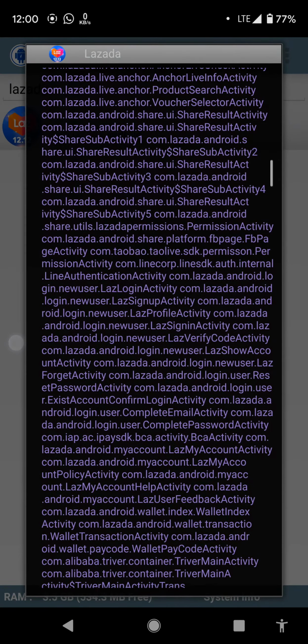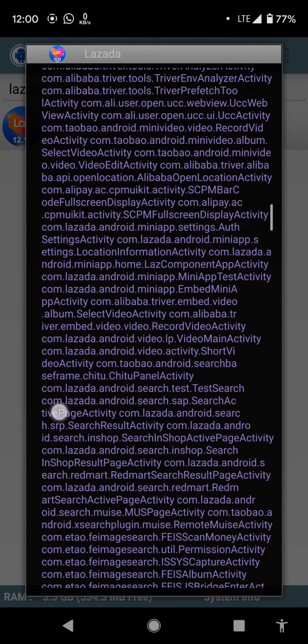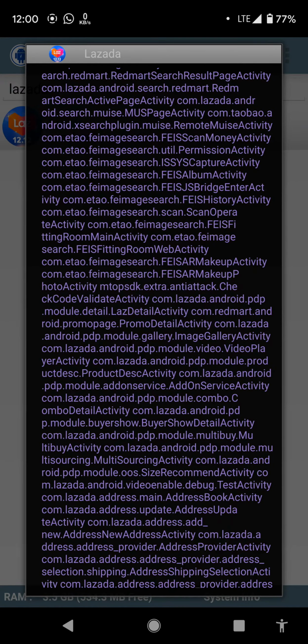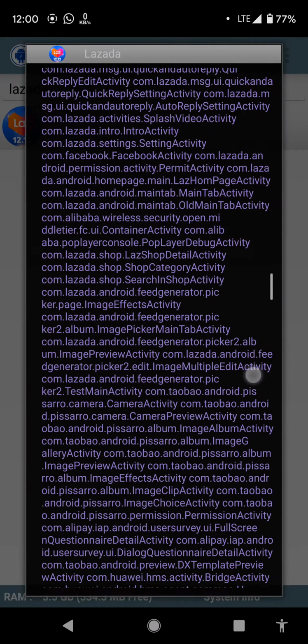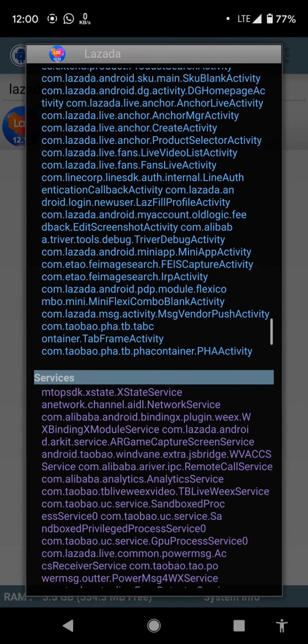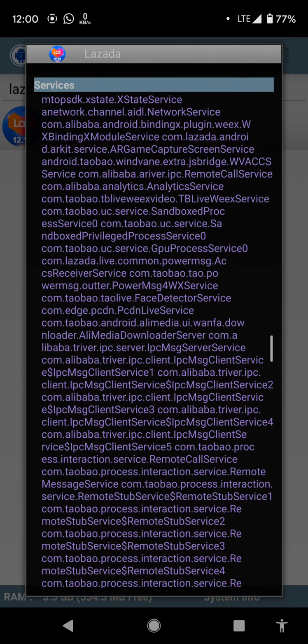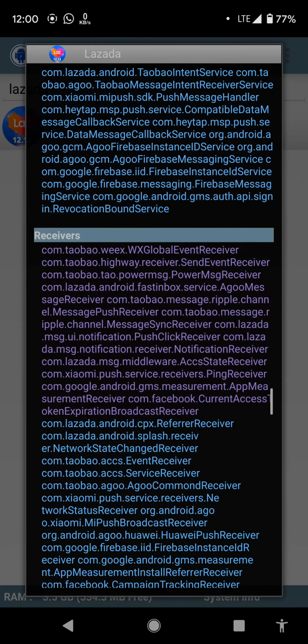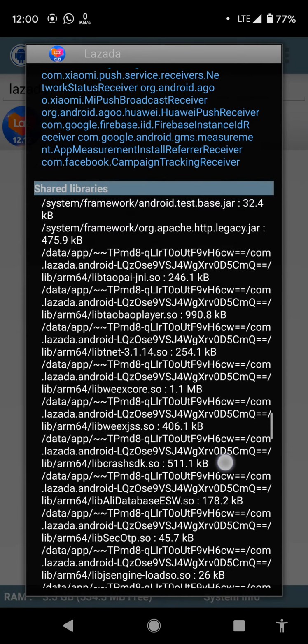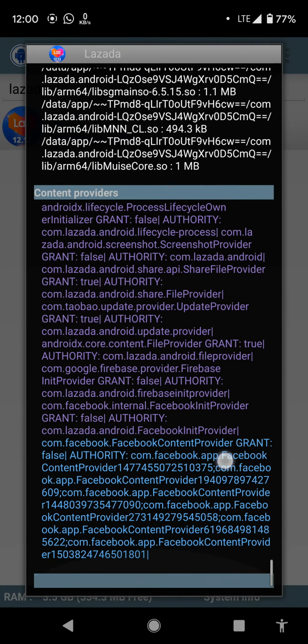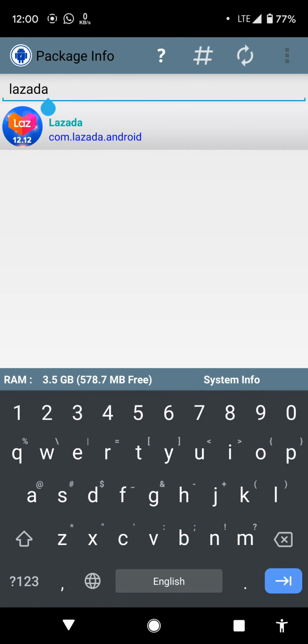Okay, they have the activities. They have a lot of interfaces that they offer to the user, so they have a lot of activities running within the app. They have services, they have a receiver, and also a shared library, and also the content provider, and they also use a Firebase database. Okay, so the next application that we will review is